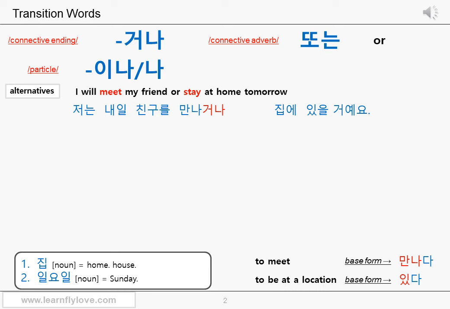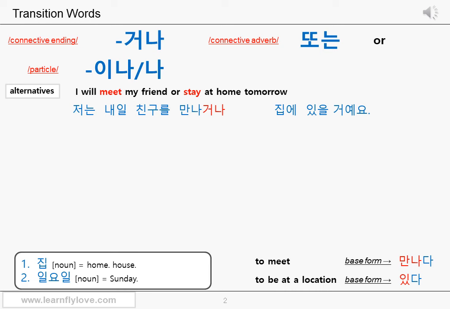As you see, even if the original English sentence is in the future tense, you don't add anything to indicate the future tense with the connective ending 거나. Keep that in mind. 저는 내일 친구를 만나거나, "I meet my friend tomorrow or".